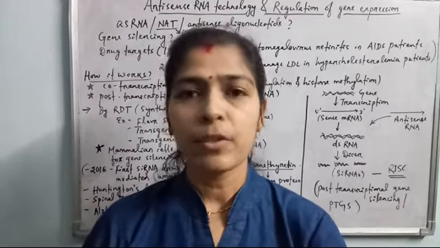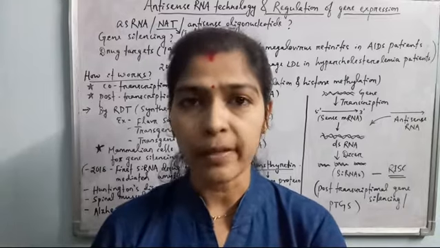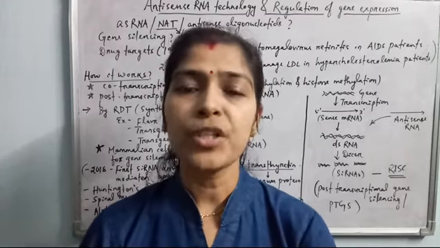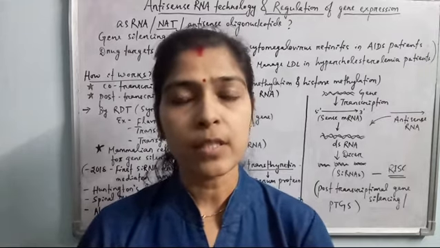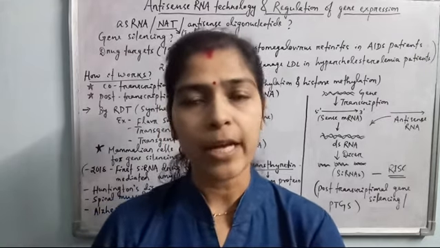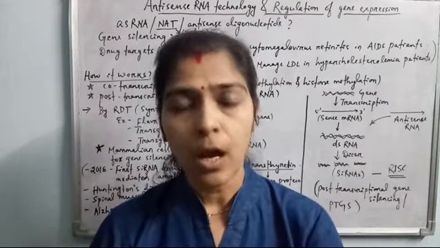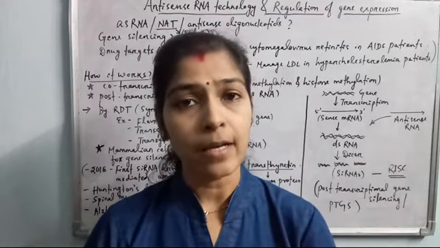As the DNA is double stranded, sometimes the RNA may also form a duplex. But double-stranded RNA does not exist in the cell because of ribonucleases which cleave it. Okay, and automatically the gene is silenced. So there is a regulation of gene expression by this antisense RNA technology, and most diseases caused by gene mutation or genetic disorders can also be cured by this technology.